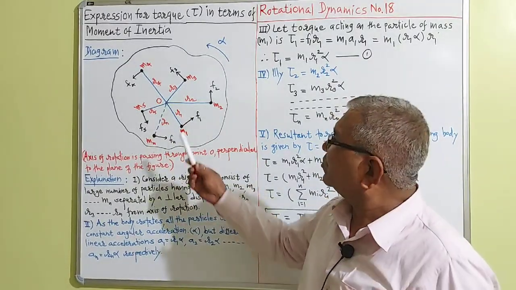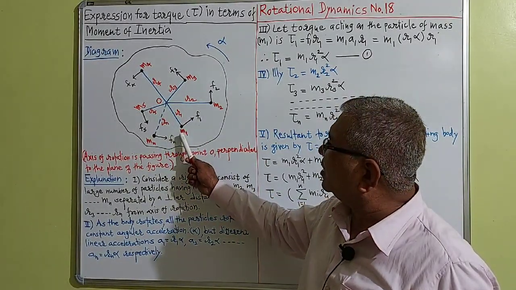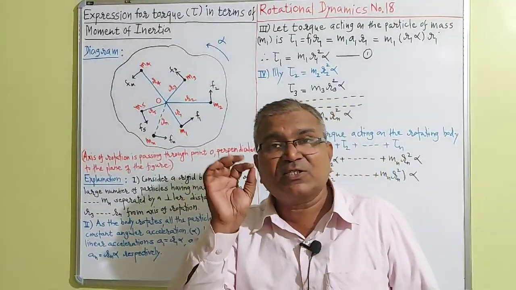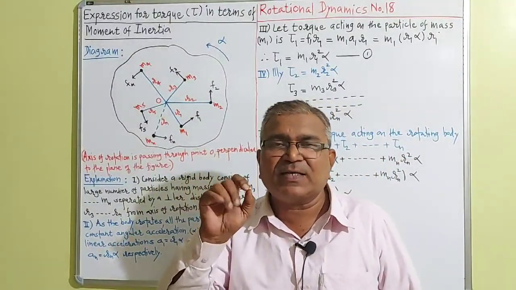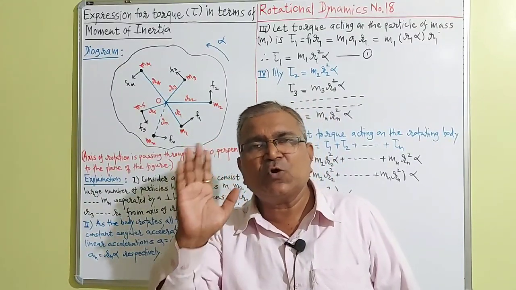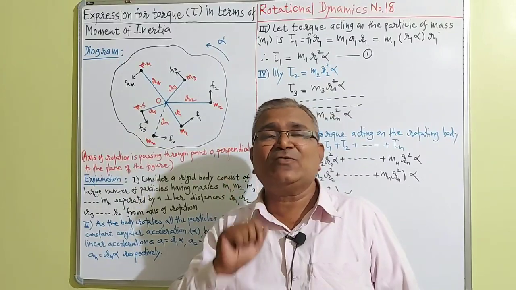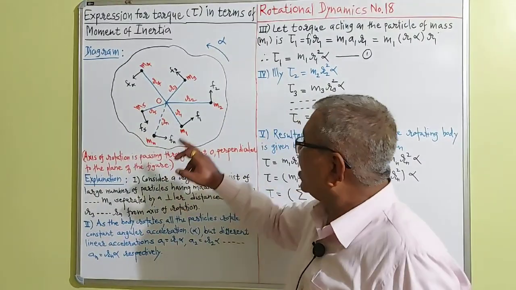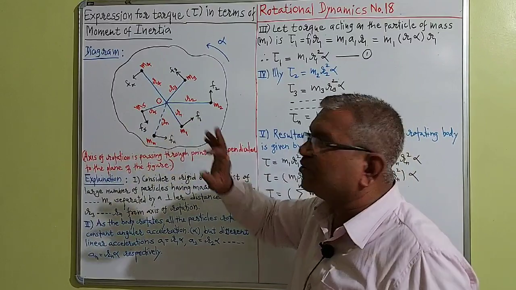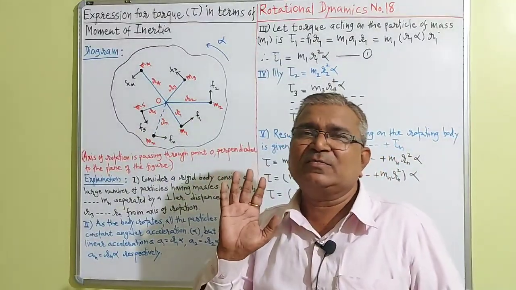Torque acting on the particle of mass m1 is tau1 is equal to the magnitude of that force F1 into the perpendicular distance R1.